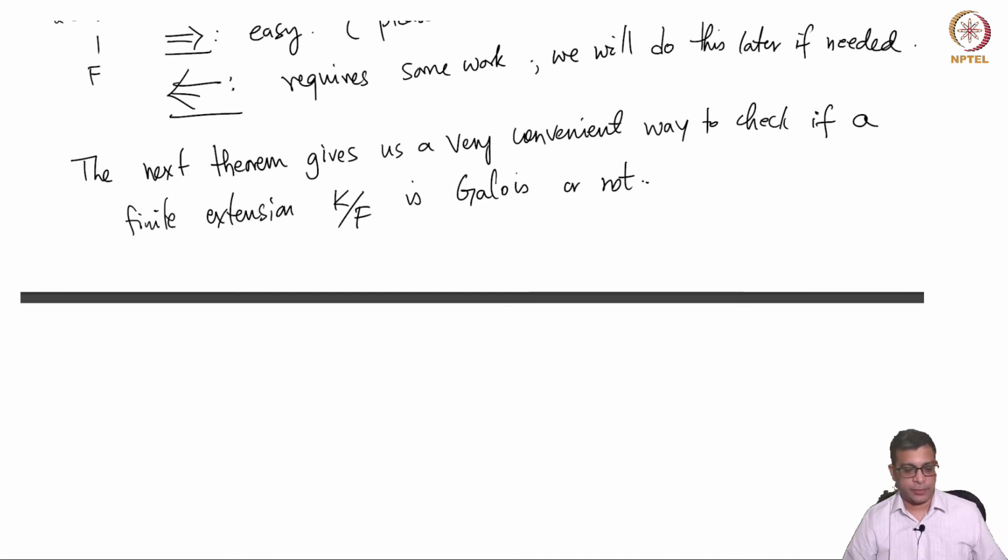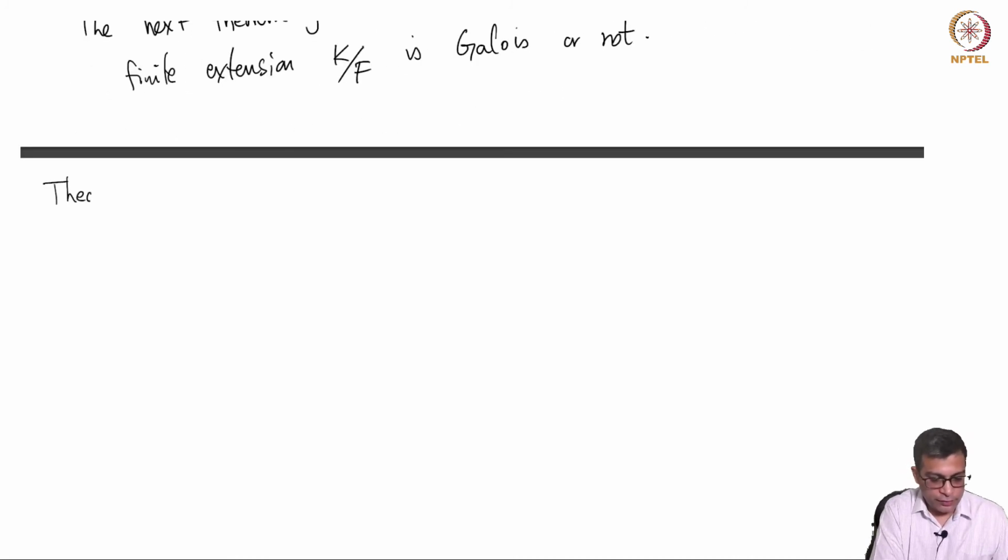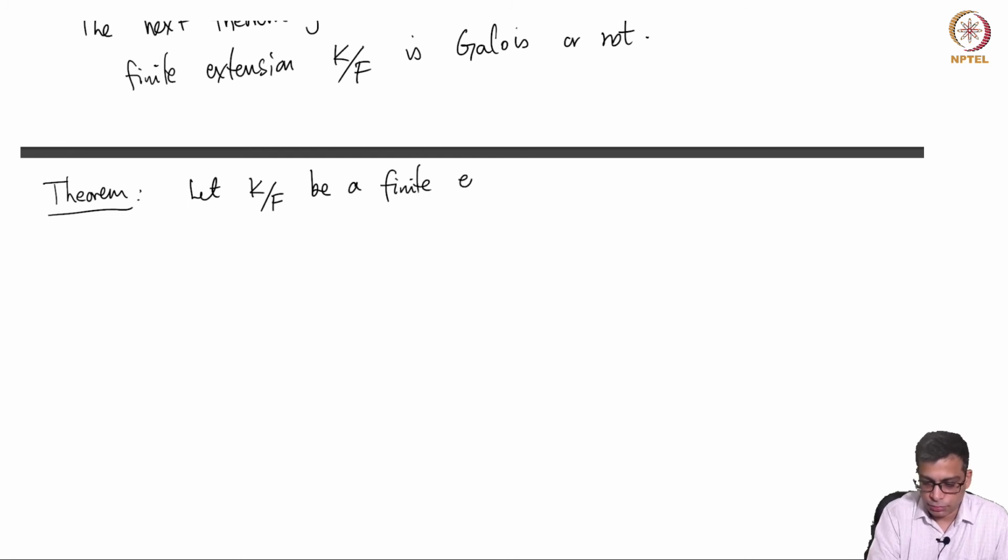And the statement is the following. So, let me give the statement. I will stop the video after writing the statement and we'll start the next video with the proof. Let K over F be a finite extension. Okay, then it gives a characterization of Galois extensions.